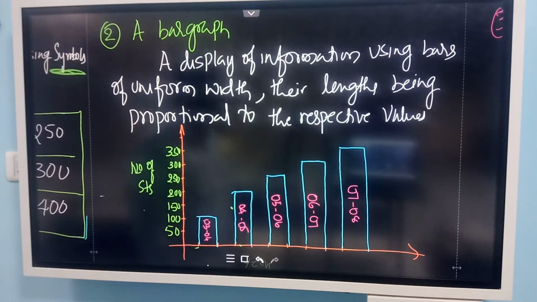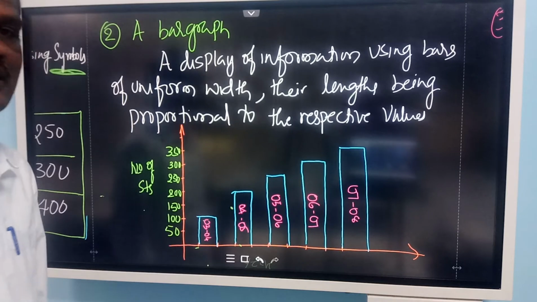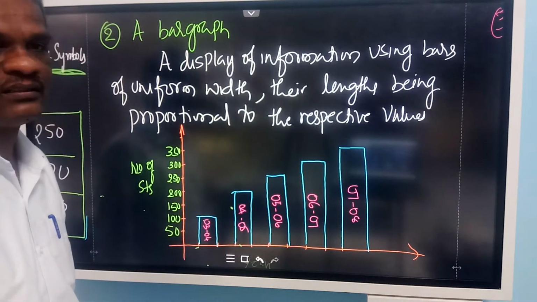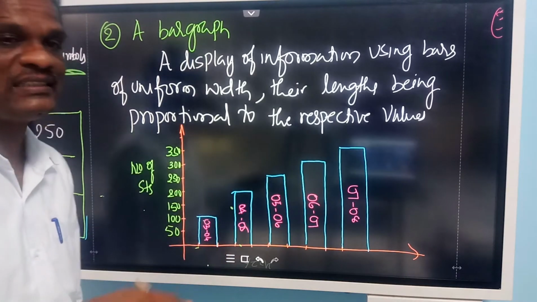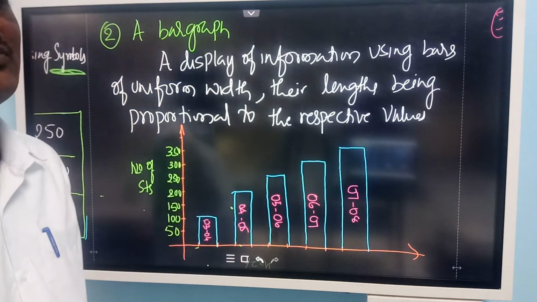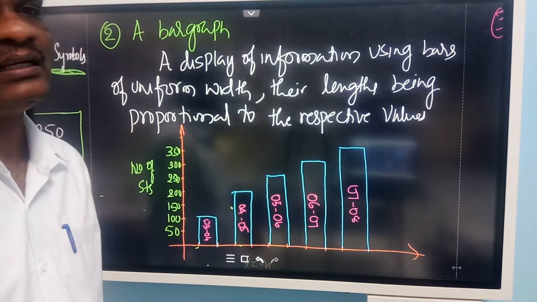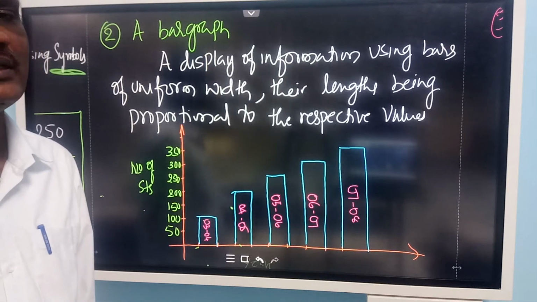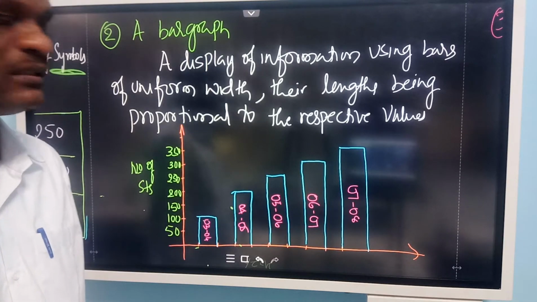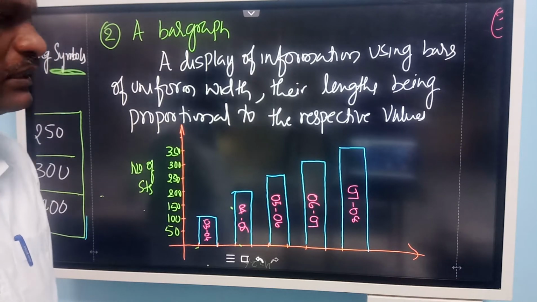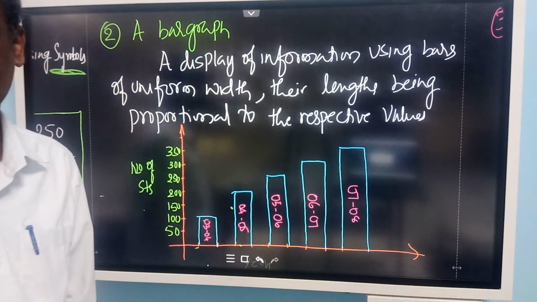Then which year does it increase more? 2004 and 5, there is 100 increase here. Every year it is increased by only 50, here it is 100. So therefore this year increase is more. But in which year are the maximum students present in class? You have to read the question properly. In which year there is a maximum increase, that you have to tell, 4, 5. In which year the maximum number of students were enrolled, that is 2007 and 8.